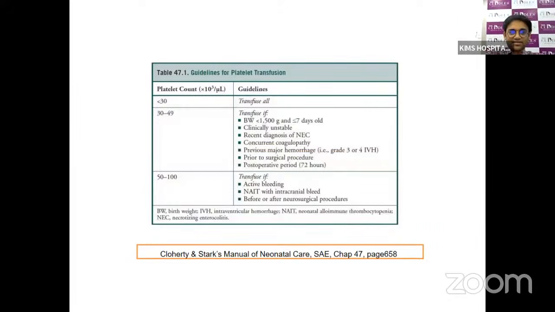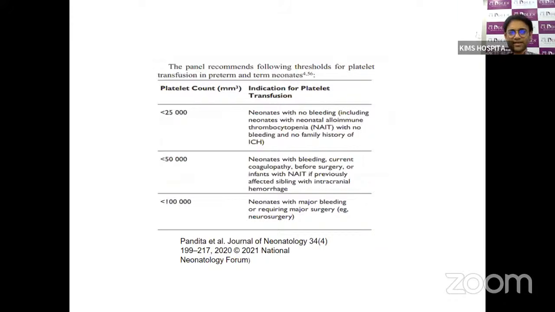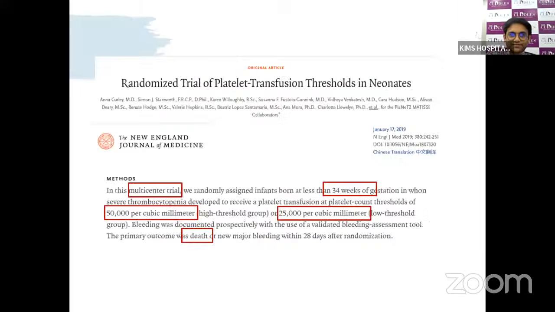This is the latest guideline, where they consider that less than 30,000 they want to transfuse. At 30 to 50,000, they will transfuse VLBW babies in the early neonatal period, or if the baby is clinically unstable, or has NEC, coagulopathy, major hemorrhages, and prior to surgical procedures. They suggest transfusing between 50 to 100,000 if there is an active bleed or an intracranial bleed, or before any neurosurgical procedures. So even the NF suggests that less than 25,000 should be the cutoff where the baby doesn't have any bleeds and doesn't have any history of intracranial hemorrhage.